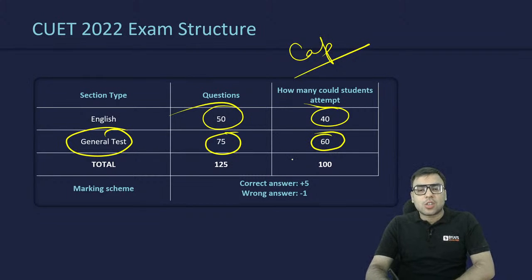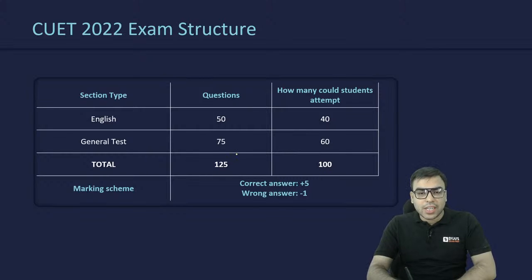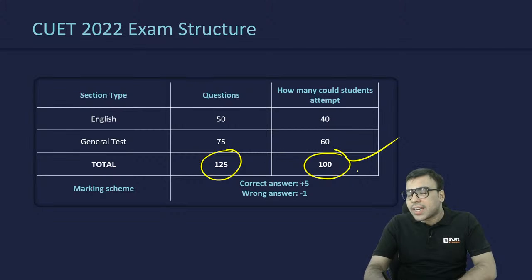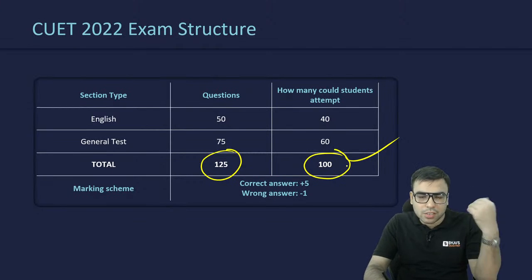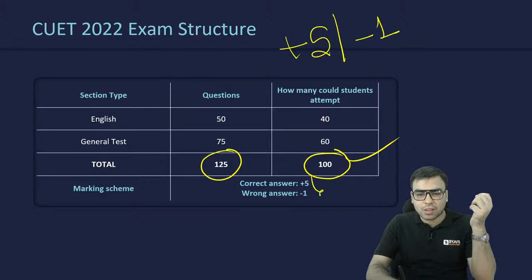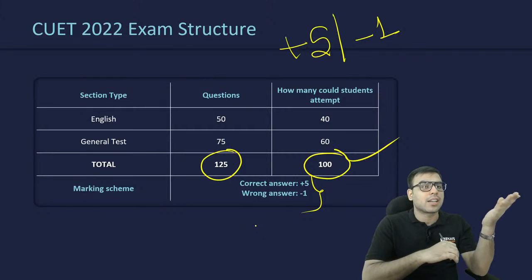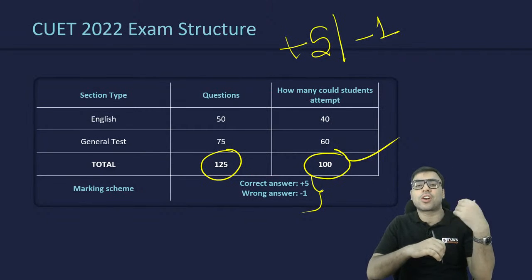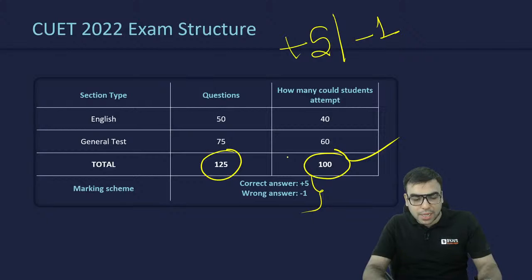So in total there were 125 questions and 100 were to be attempted by the student. A correct answer is +5, and if you are wrong, -1. If you are correct, you will be given +5 marks. If you are wrong, there was -1 negative marking.